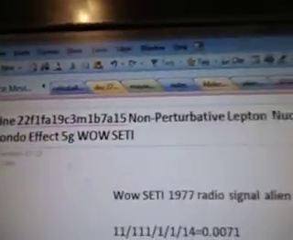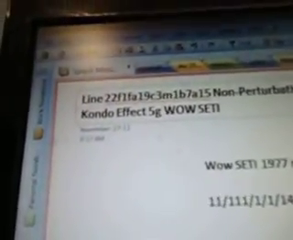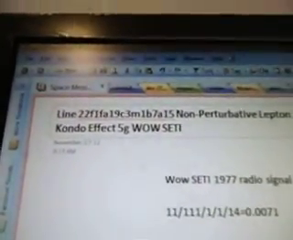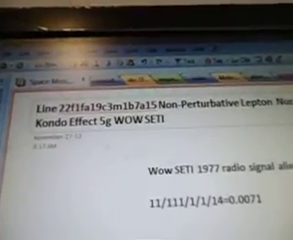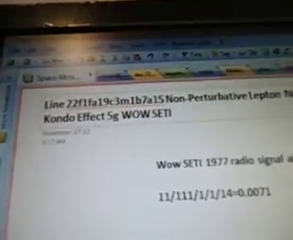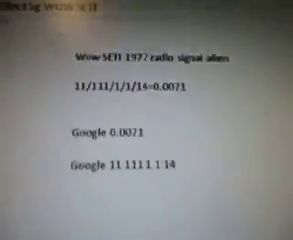Okay, there's the title of the video. And it's part 284C3m1b7a15. And this is line 22f1fa19c3m1b7a15. Non-Perturbative Lepton Nuclear Kondo Effect 5G Wow Seti. So there's the alien radio signal.